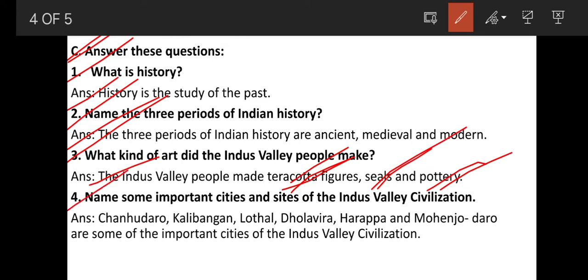4. Name some important cities and sites of the Indus Valley civilization. So, there are many important cities and sites in the Indus Valley civilization. Some of them were Chanhudaro, Kalibangan, Lothal, Dholavira, Harappa and Mohenjo-daro. These are some of the important cities of Indus Valley civilization. Okay. Now some of the cities are in Pakistan and some of the cities are in our country, India.